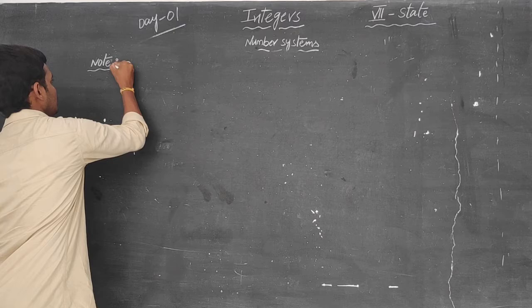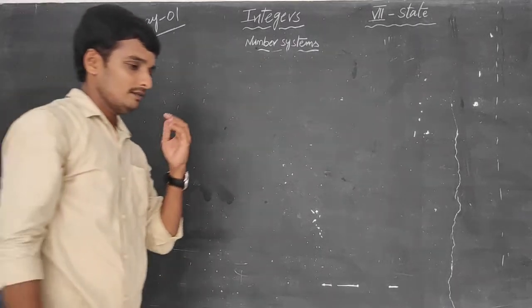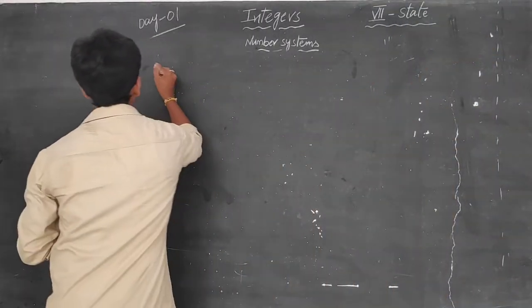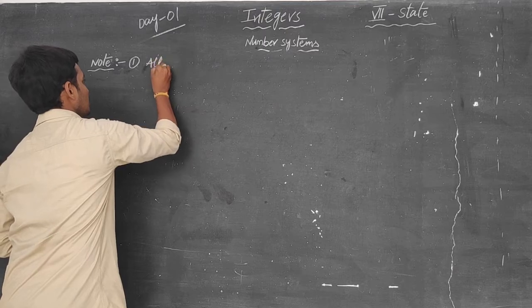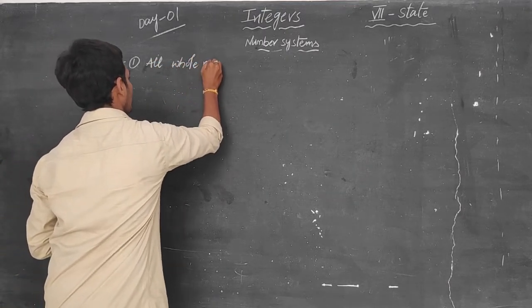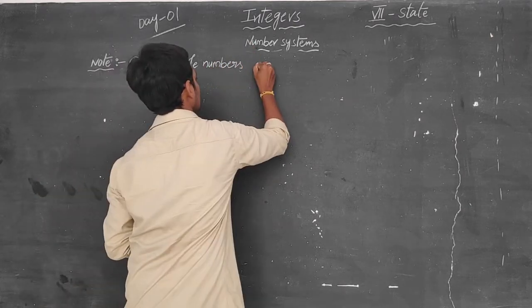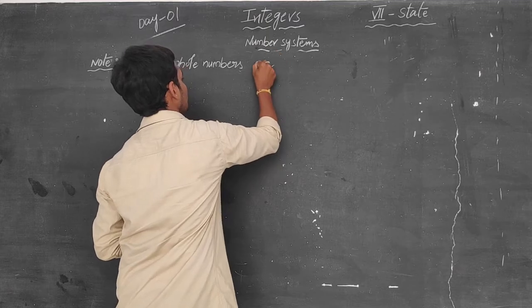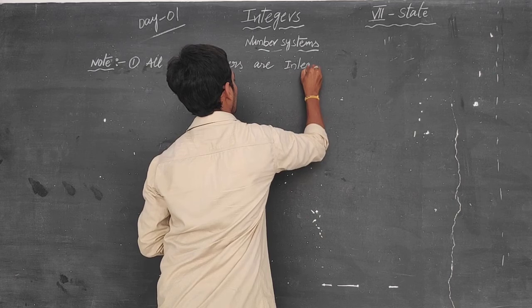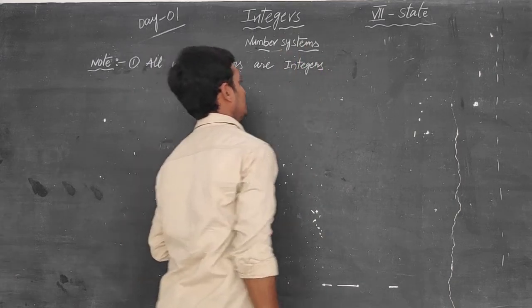So, the first one, I will give you one statement. We have to decide whether the given statement is true or false. Are you okay, my students? The first statement is: all whole numbers are integers.